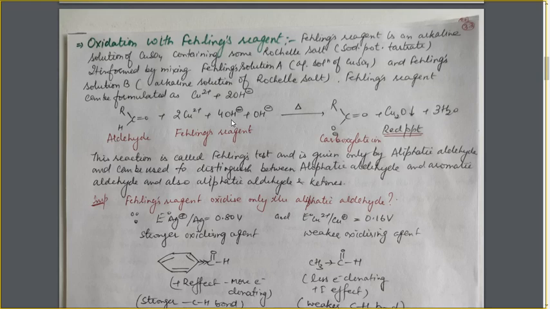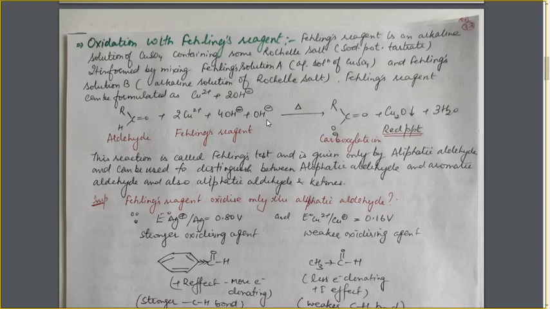From the 2 OH negative ions, make 1 water molecule, and 1 oxygen atom is left, which is given to this aldehyde to convert it into the carboxylic acid. From the other 2 OH negative ions, make 1 more water molecule, and the oxygen atom left is given to these copper ions to convert them into the precipitate of Cu2O, the red precipitate.